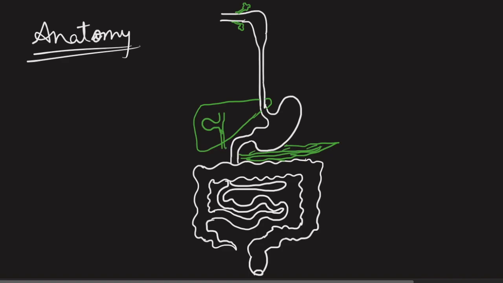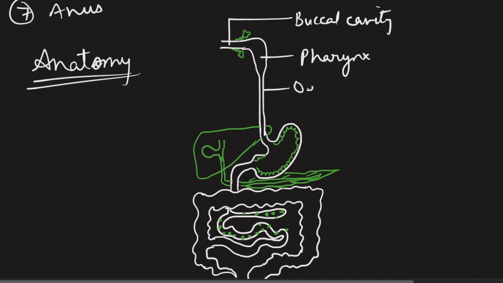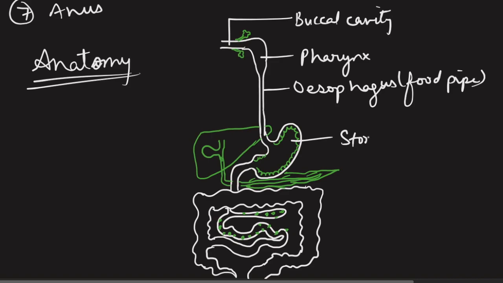The pancreas is a leaf-shaped structure. So if you are confused how to draw it, you just draw a leaf. We will connect the ducts here now, and after that there are glands present in the stomach and glands present in the intestine. So let's label them first. Buccal cavity, pharynx, esophagus, also called the food pipe. This is the stomach. This is the large intestine on the outer side.